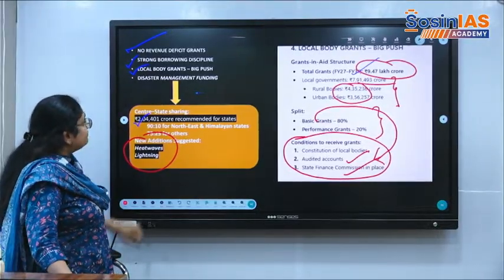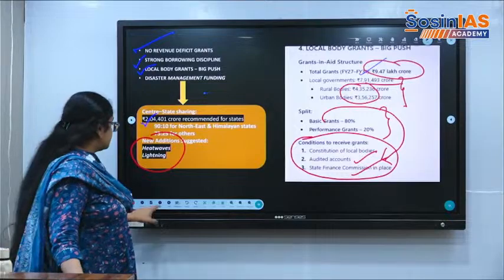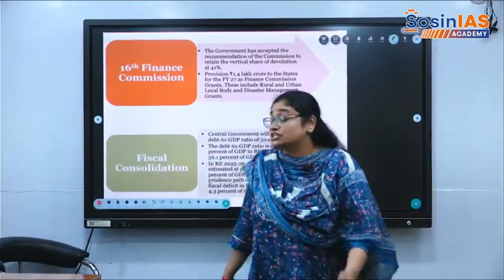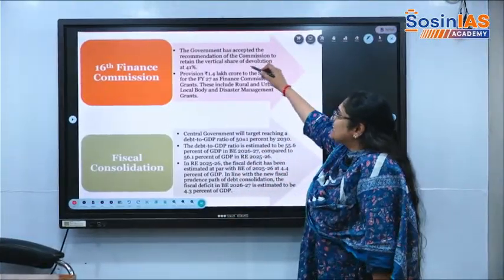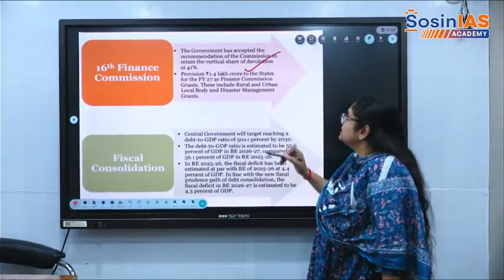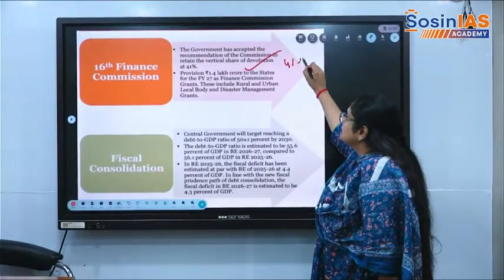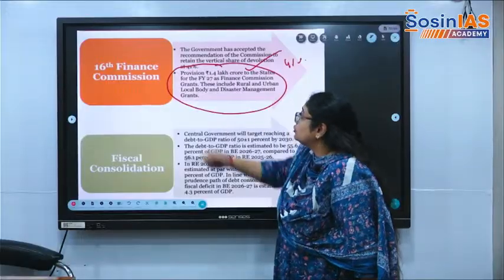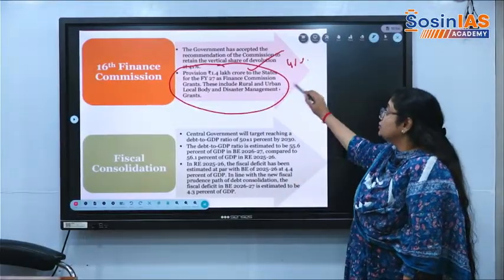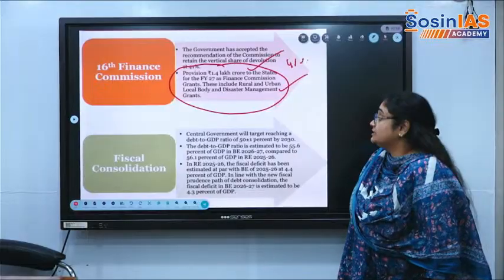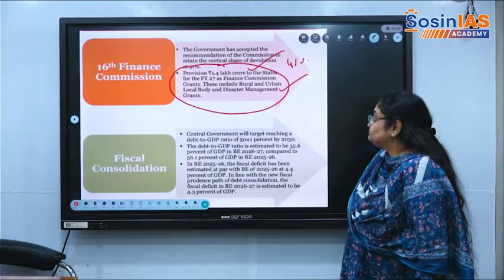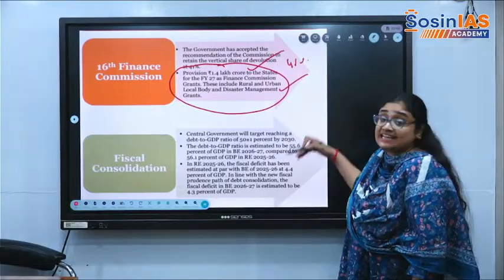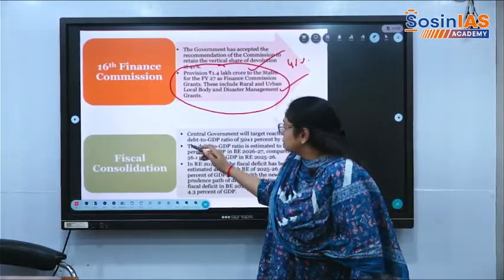Then we have already discussed disaster management funding. This is related to Finance Commission recommendations and the changes in the criteria. The government has accepted the recommendations that there should be vertical devolution of 41%, and for this there is a provision of 1.4 lakh crore to the states. This includes rural, local body and disaster management grants, which are for the period of 5 years, of 9 lakh crore, 9.4 lakh crore, like that.